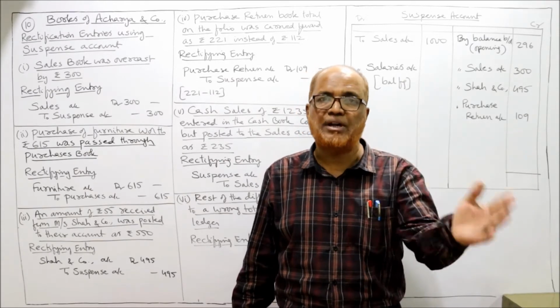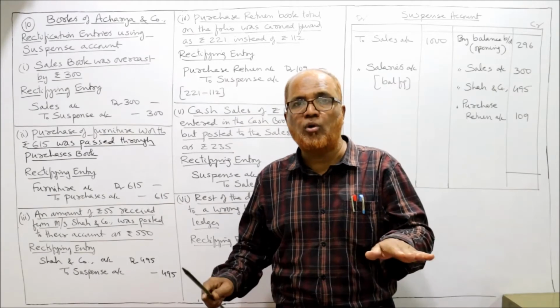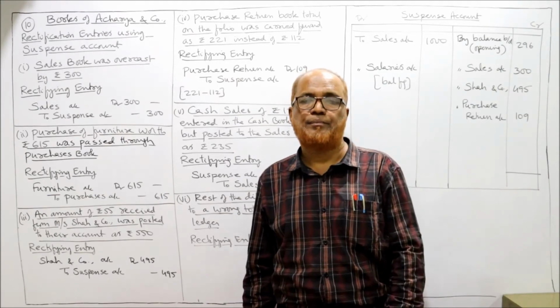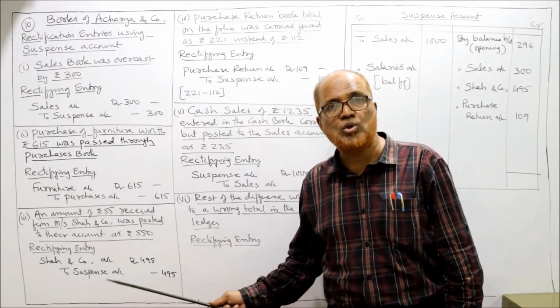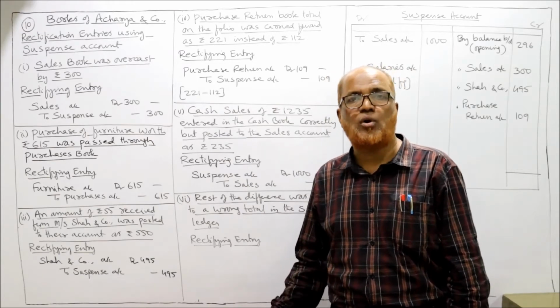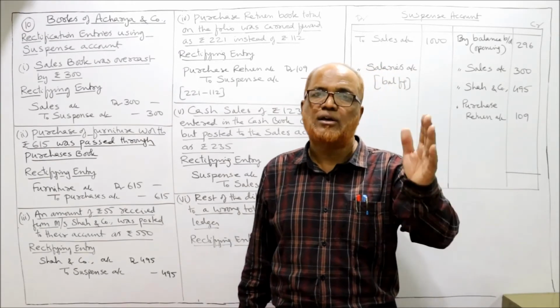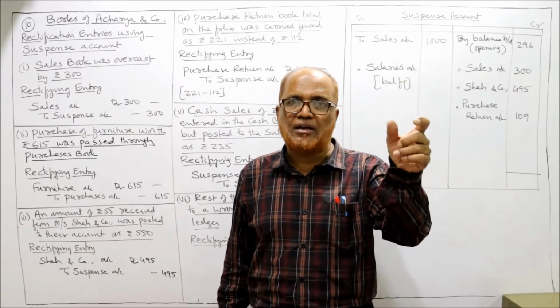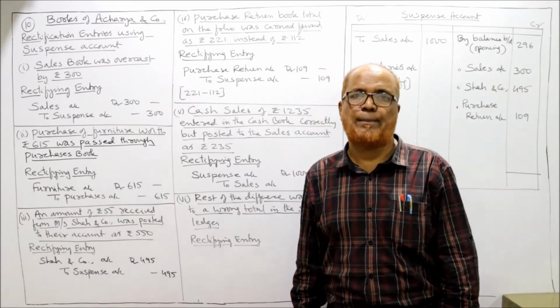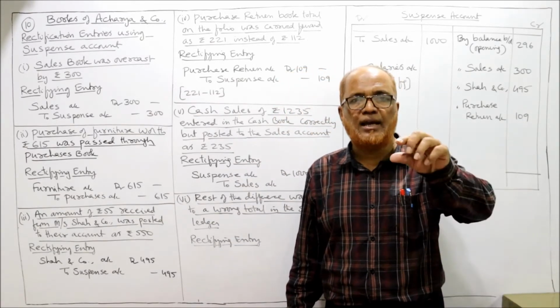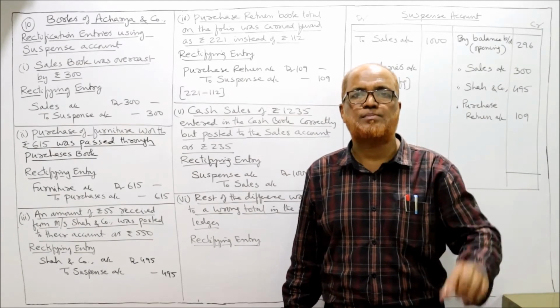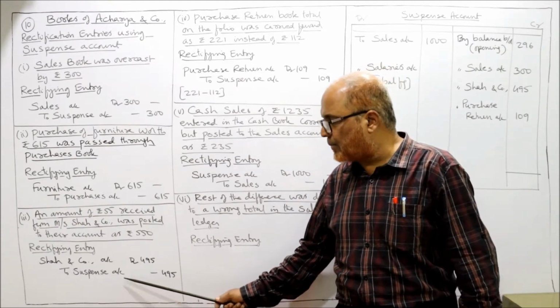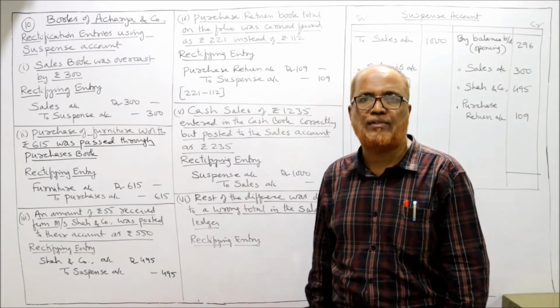Now Shah and Company will be debited, because we want to remove the excess credit given. How much excess? 495. We want to remove 495. So on the debit side of Shah and Company we have to take 495. So the entry will be Shah and Company account debtor to suspense account, 495.